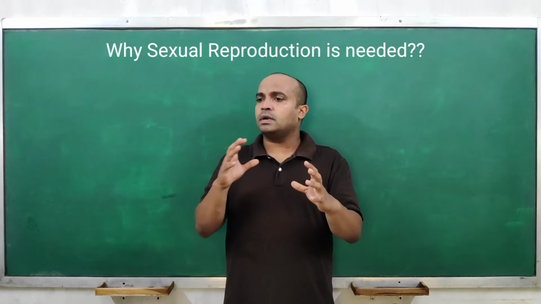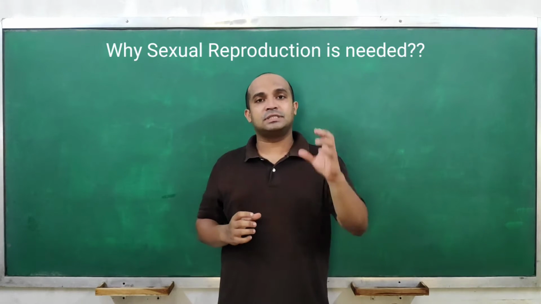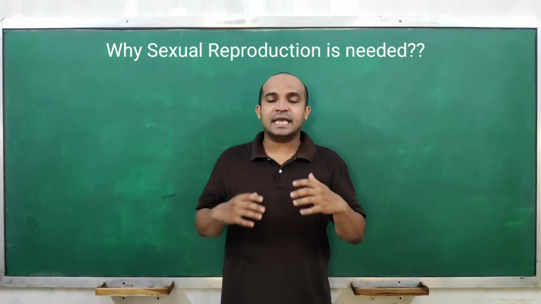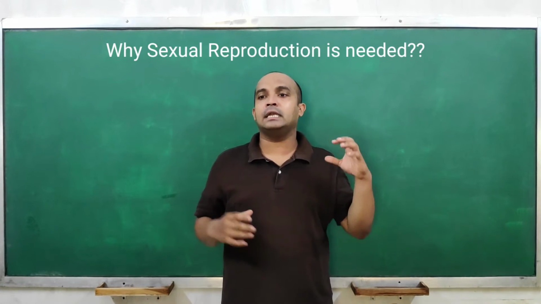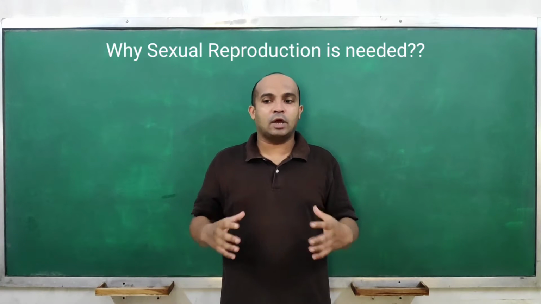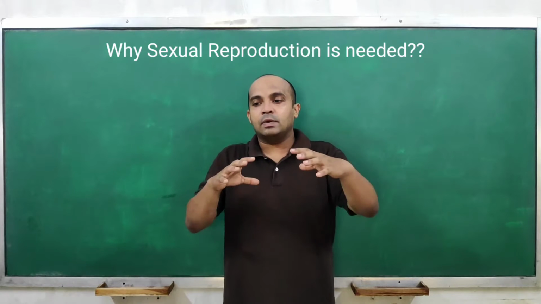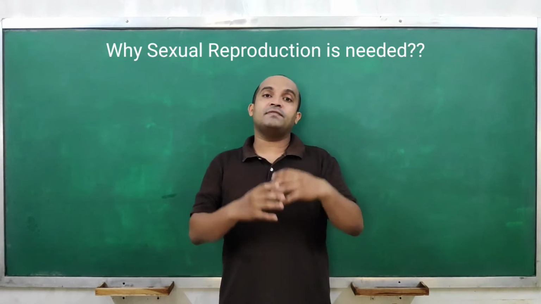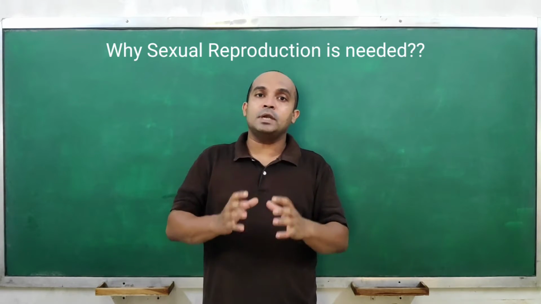Variation means varieties, a choice for nature to select a better candidate for survival, because any adverse condition in the environment can come at any time. If a population of a species has different variants with different abilities to survive in different adverse conditions, then that species would be able to survive.